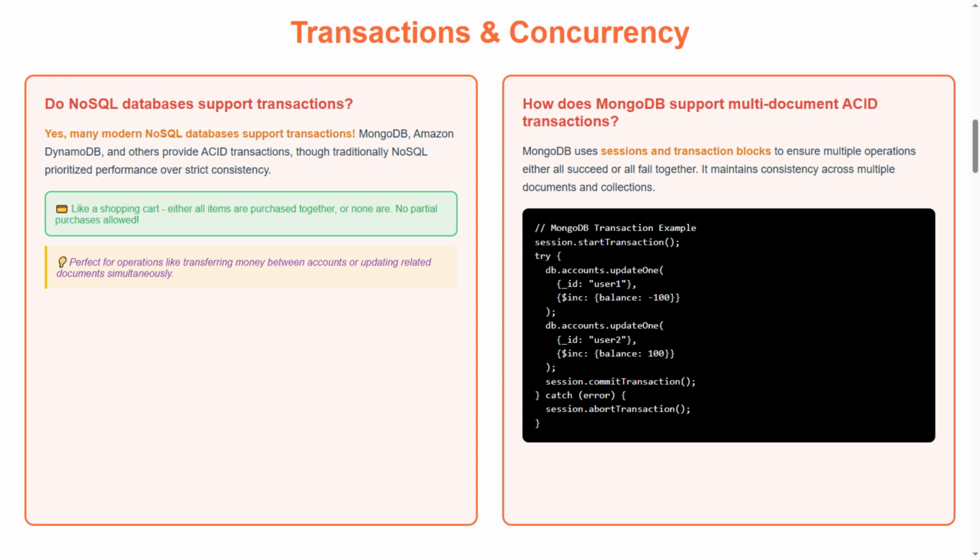Second question, how does MongoDB support multi-document ACID transactions? MongoDB uses sessions and transaction blocks to ensure multiple operations either all succeed or all fail together. It maintains consistency across multiple documents and collections. Now, let's look at our code section with a MongoDB transaction example.